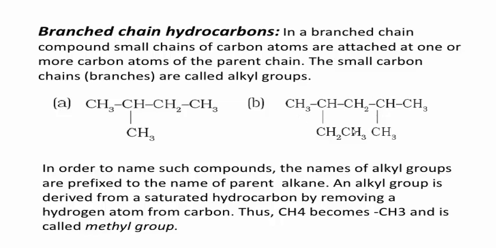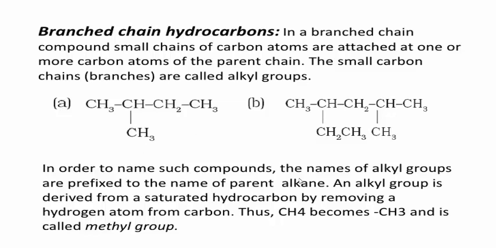Similarly, like this, you can start the numbering from this side or this side. Definitely here one of the prefixes or substituent groups, an ethyl group, is present here, and here a methyl group is present. Between ethyl and methyl, going by alphabetical order, ethyl comes first. You can start the numbering from here. 1, 2, 3, 4, 5. Definitely 2-ethyl, 4-methylpentane is the IUPAC name of this particular compound.